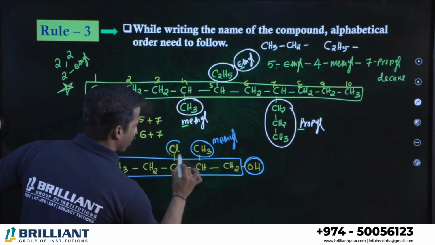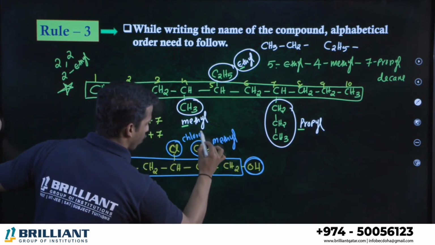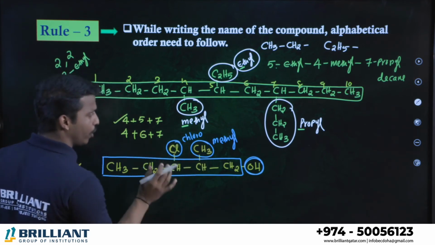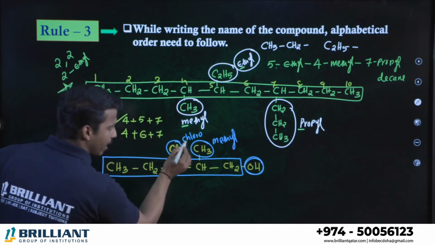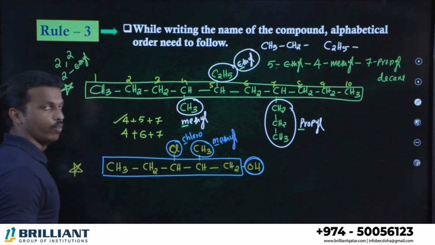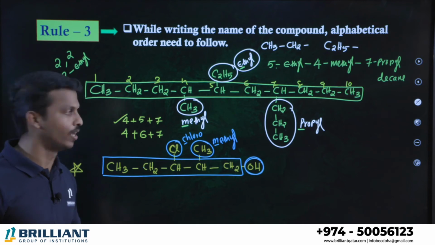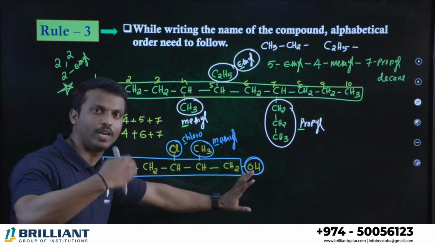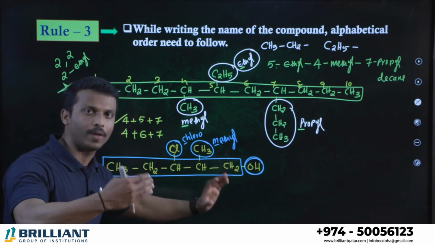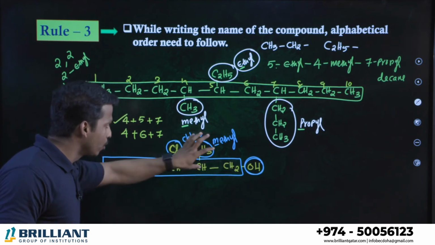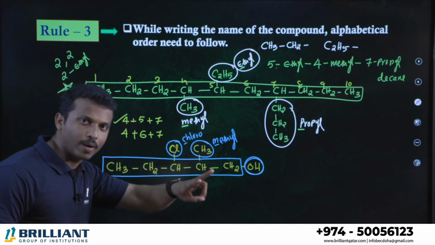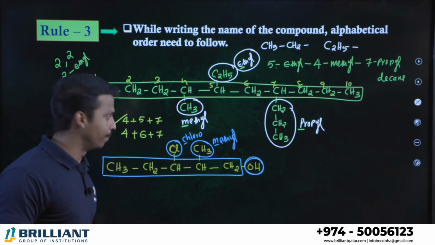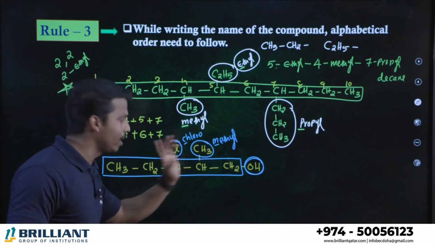Methyl, chlorine. Chlorine is called chloro. So two different branches, right? When two different branches come, I told you alphabetical order is required. It starts with a C, and the other starts with the M, so chlorine is alphabetically first. The numbering and everything, when I discuss the other videos like alcohol, those types of topics, I will tell you later. Here the point is two branches are there, both are different branches. If different branches are present, you have to follow the alphabetical order. So chlorine you should write first, then only methyl.